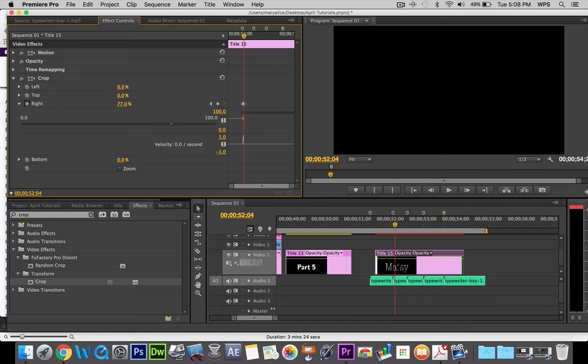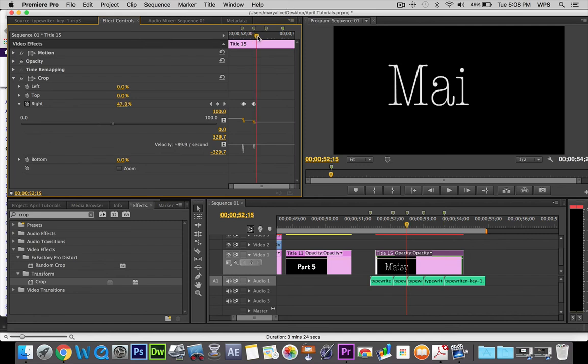And here I'm going to reveal the A. I'm going to go to my next marker. I'm going to hit 2 keyframes. I'm going to go over 1 frame, hit keyframe, and now I'm going to reveal the I.